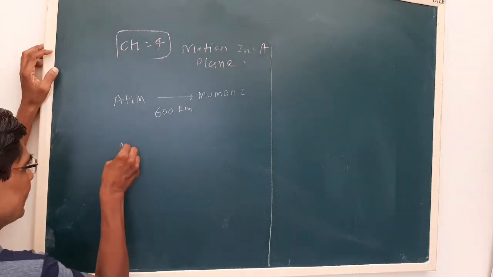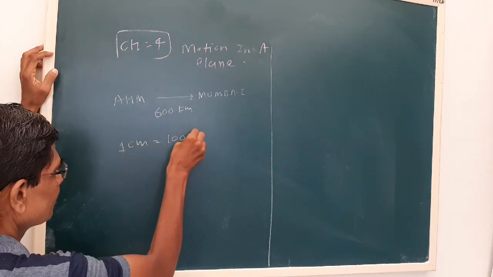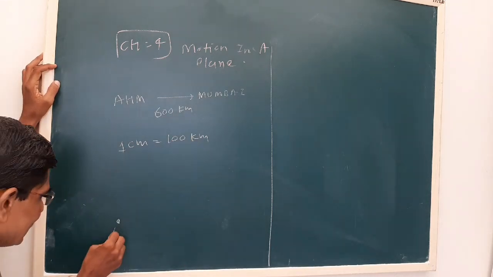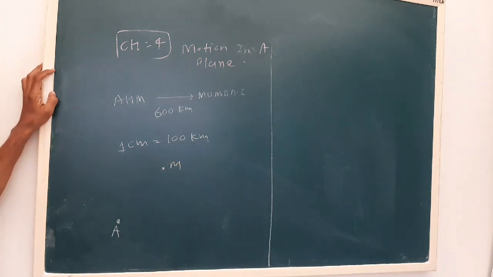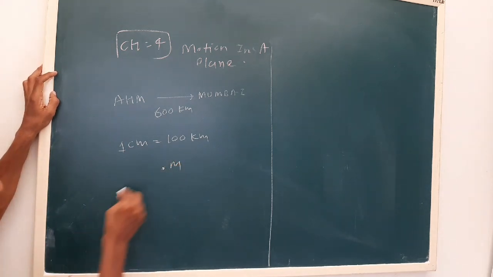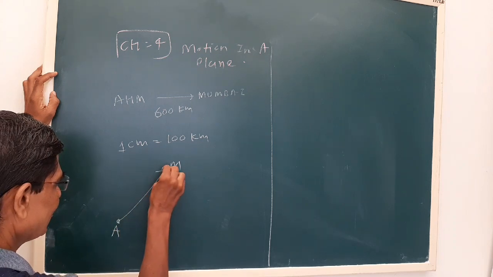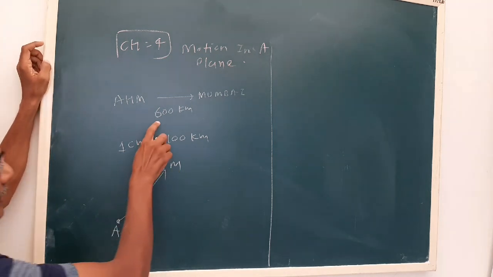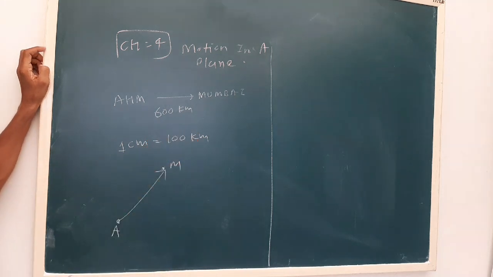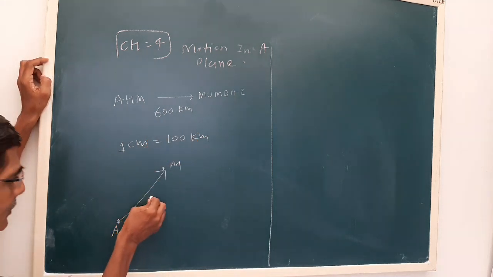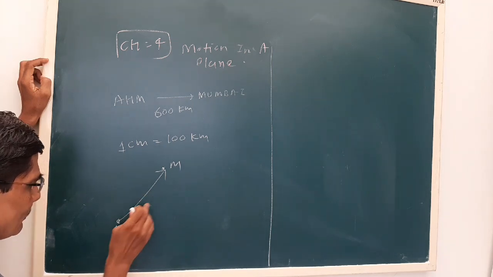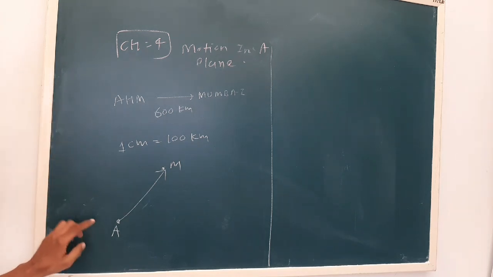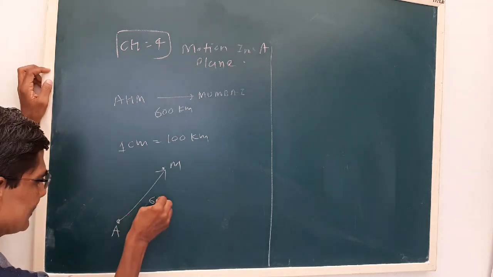Let us say, suppose I take the scale 1 centimeter is 100 km. Now let us say A is our Ahmedabad and M is Mumbai. This is our reference point, and this is a vector joining Ahmedabad and Mumbai. So this line AM will be 6 centimeters long, showing 600 km.